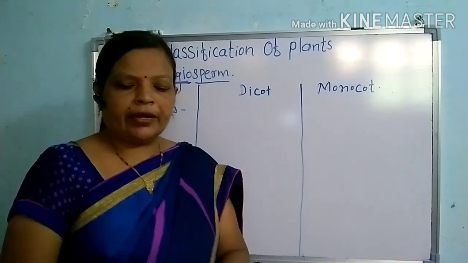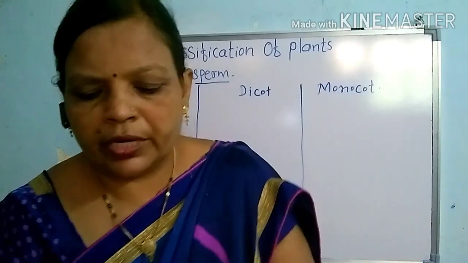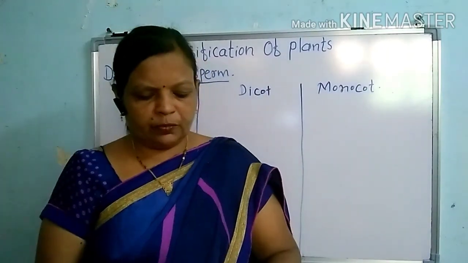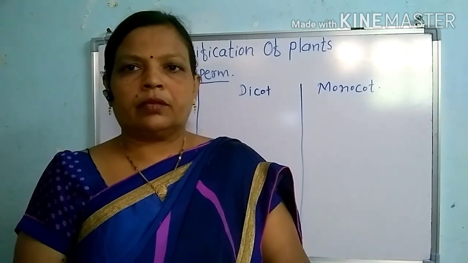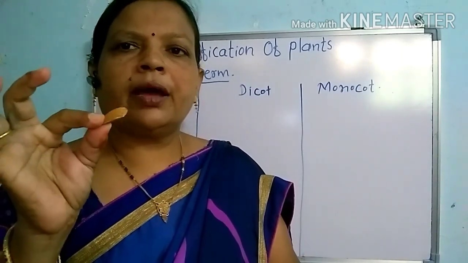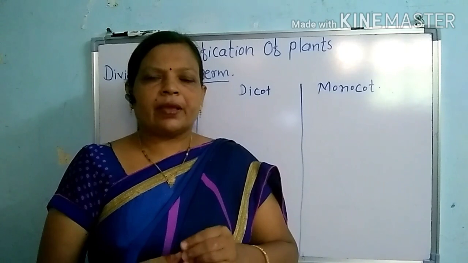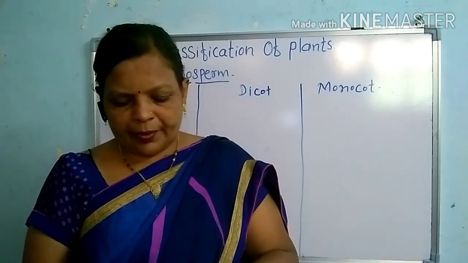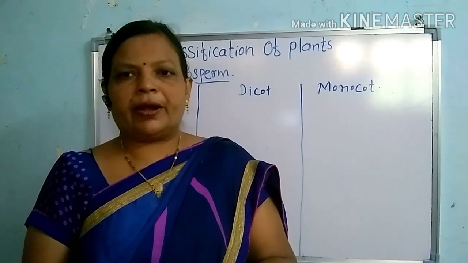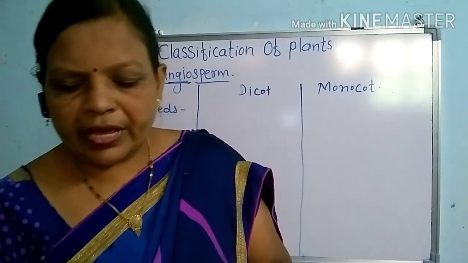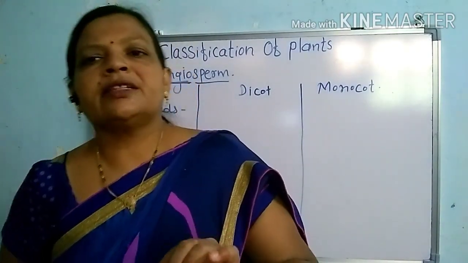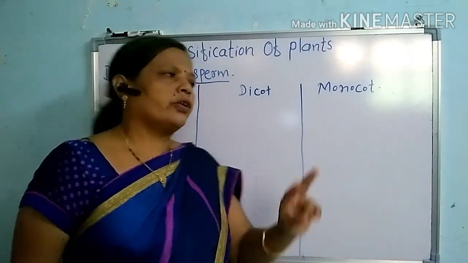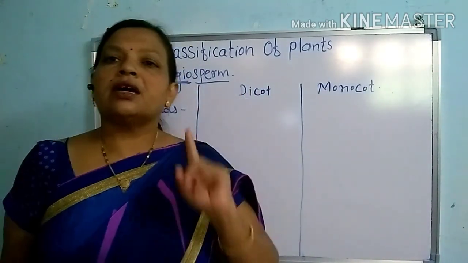And if we take the seed of almond, because it is familiar to us, here I have the specimen. If we try to separate it, it can easily be separated into two equal parts in this way. If the seed is divided into two parts, or two cotyledons, then it is called a dicot.